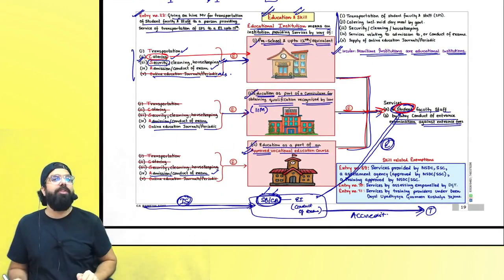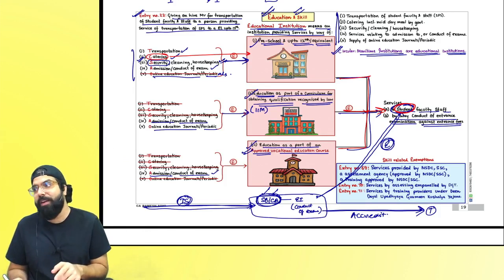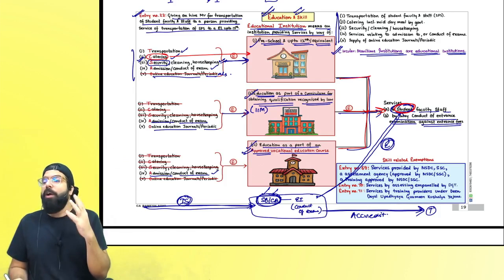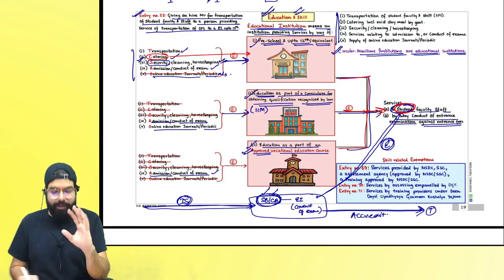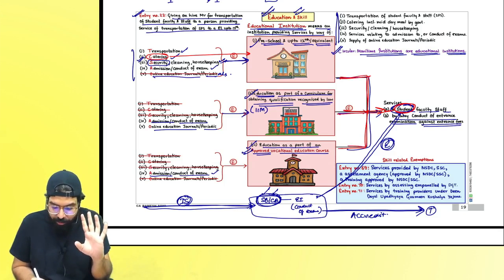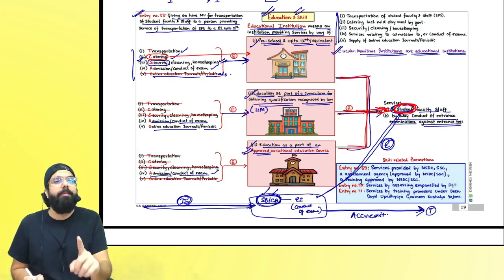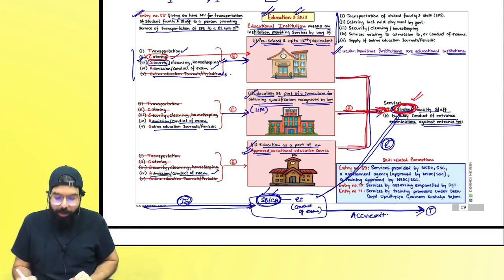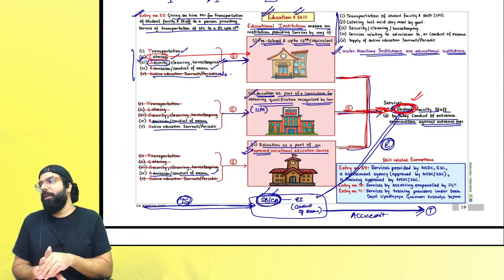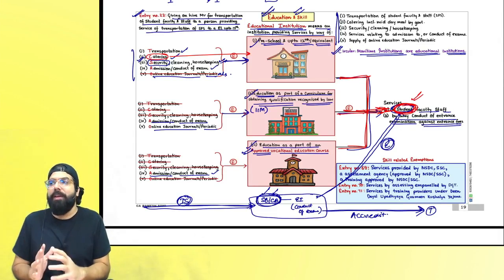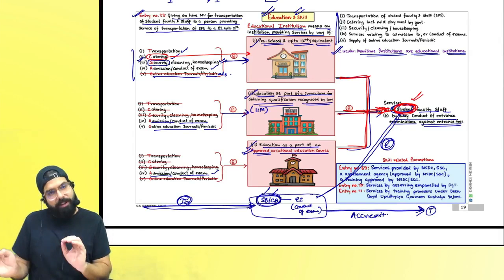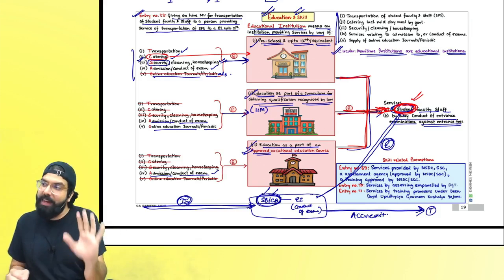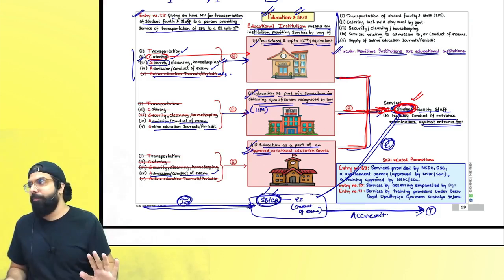Now if an educational institution provides to its student, faculty and staff catering services, might be food and beverages being supplied. Always remember, food and beverage and catering services provided by whom? Educational institution to whom? Student, faculty and staff will always be exempted. But remember one thing, might be the students want food and there is an outsider, a third party who is providing the catering services in the educational institution only, that third party has come and is providing food and beverages or catering services to the students, then it shall always be taxable, right everyone?